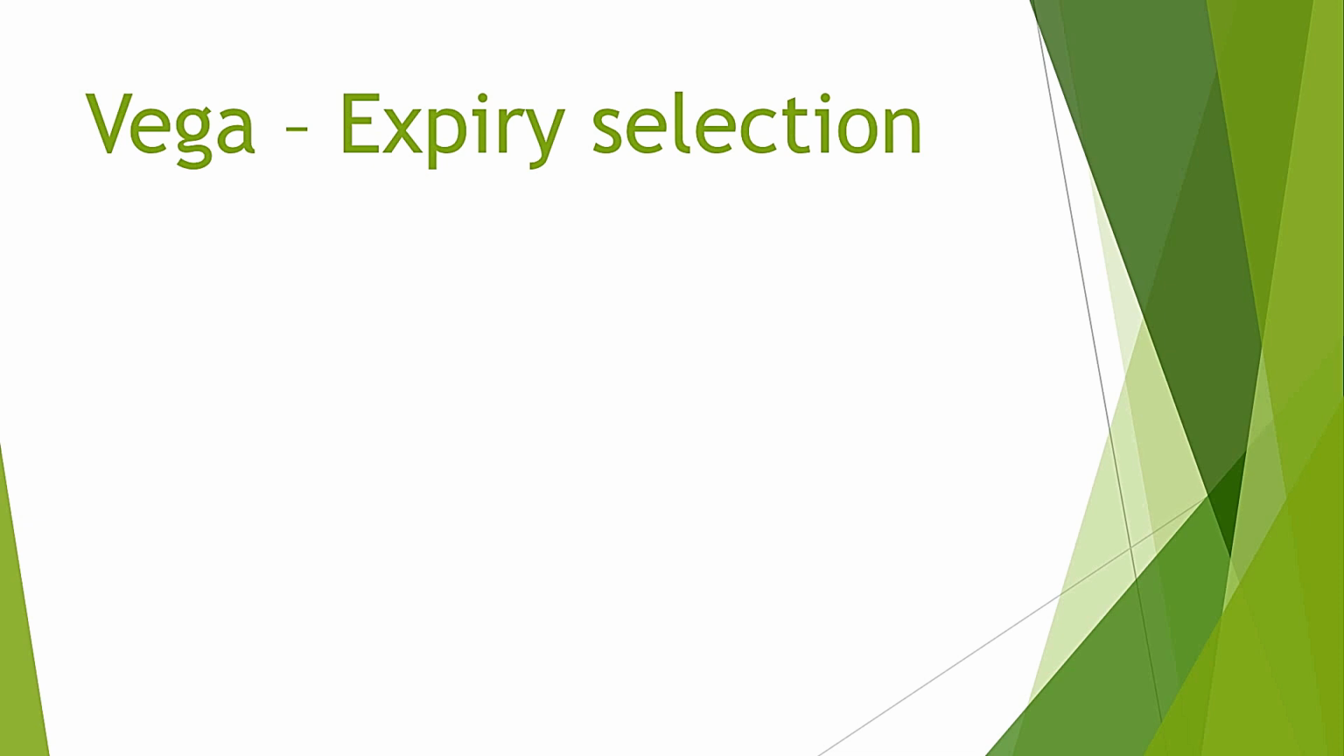Now let us discuss the Vega effect on the expiry selected. What do you think about Vega? Where will it have more effect? Means, will it have more effect on near expiry or will it have more effect on far expiry? Can anyone answer this question?